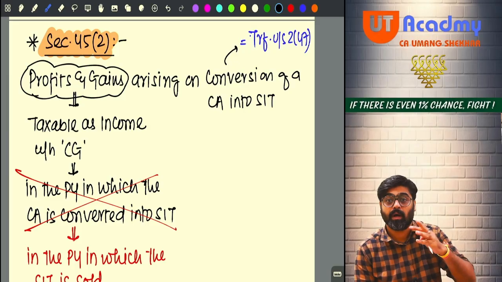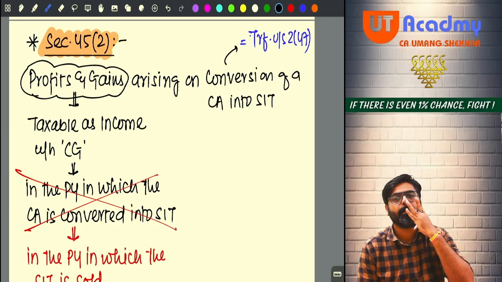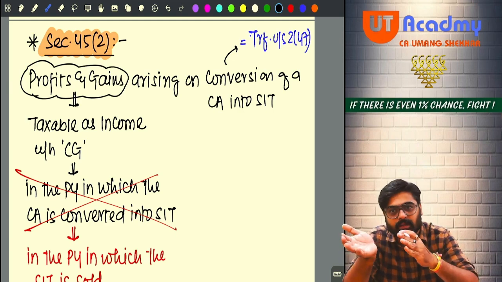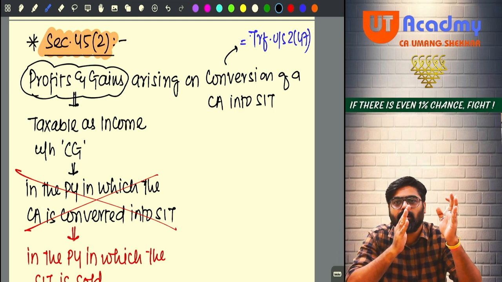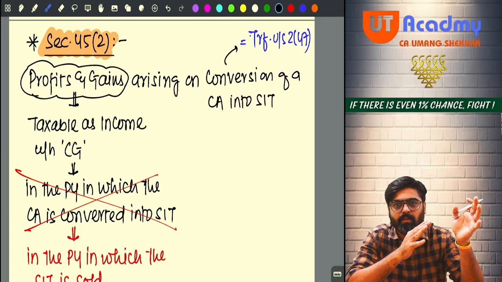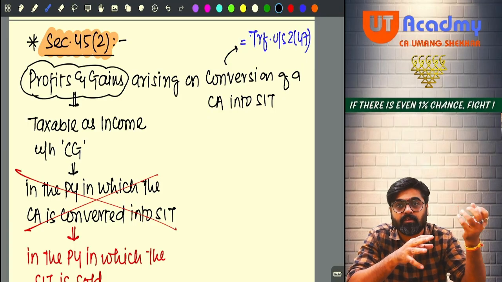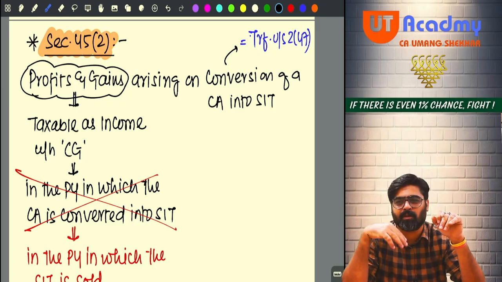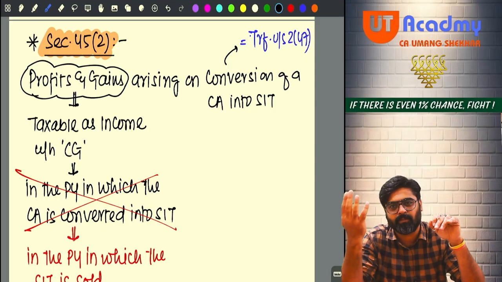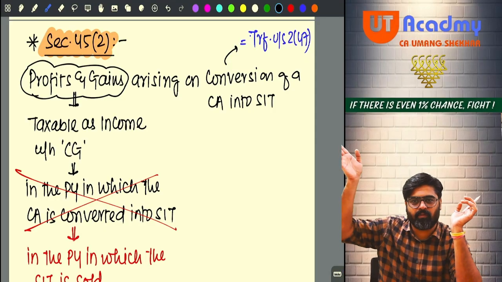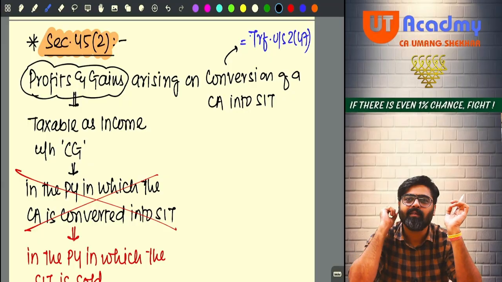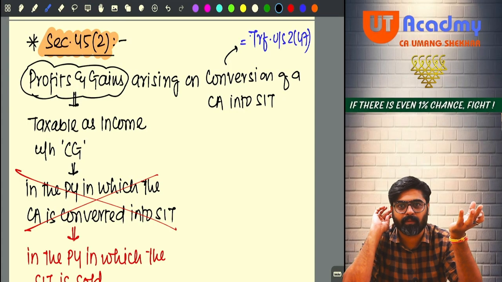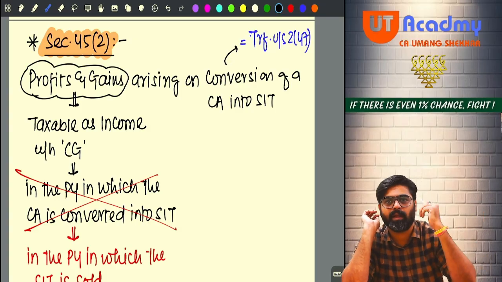Section 45 subsection 2, another specific charge. See, in a specific charge, there are profits or gains arising because of some specific reasons. Profit or gain is not arising on a normal transfer of a capital asset. If the transfer of a capital asset is happening normally, 45(1) is enough to charge that gain. But here, with 45(2), a specific thing happened, and as a result of that, profit or gain is arising.